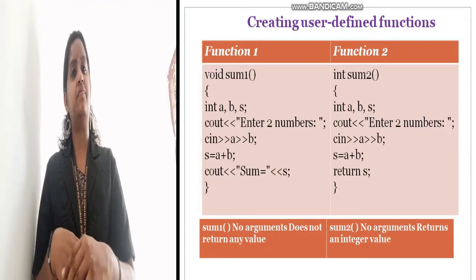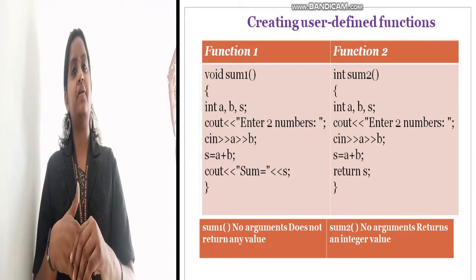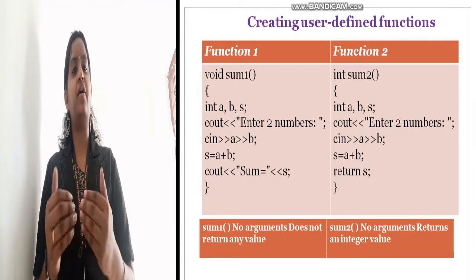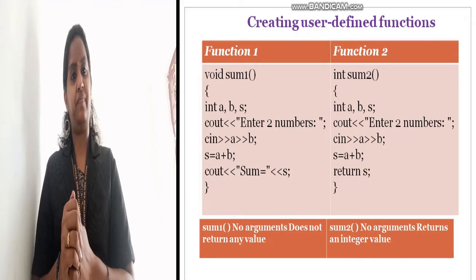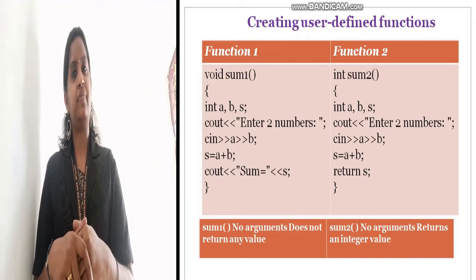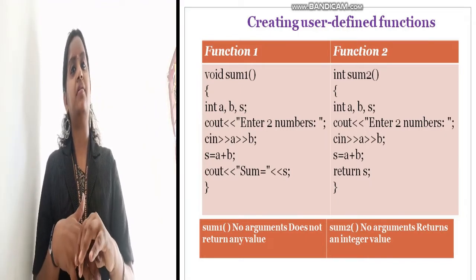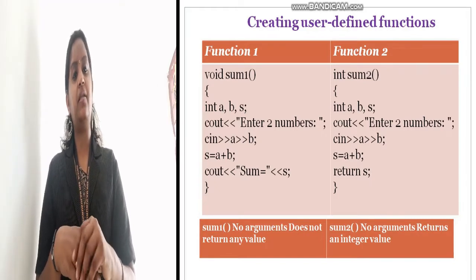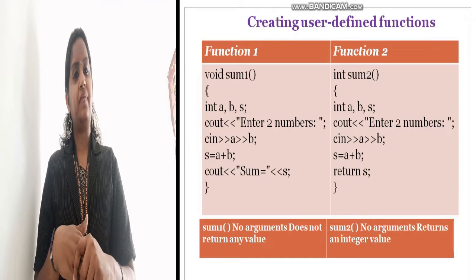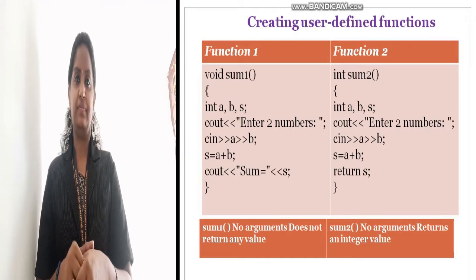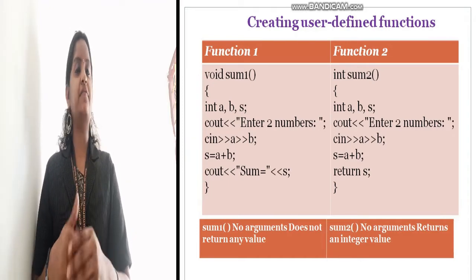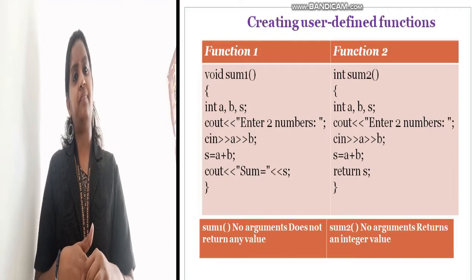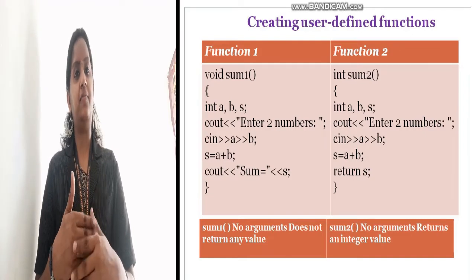We have declared some variables to accept two values, and we are going to calculate the sum. So here we are giving the function header as void sum1 and the bracket. Here the data type is void. And the second function is int sum, and after that the statements.